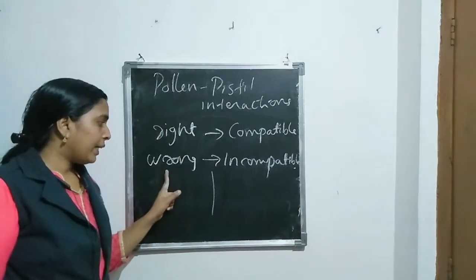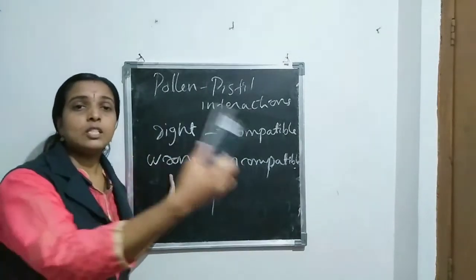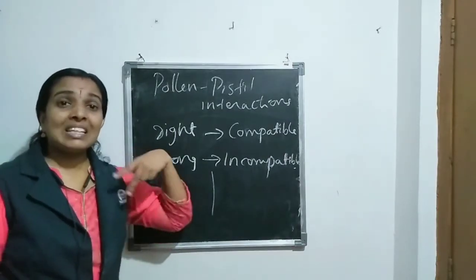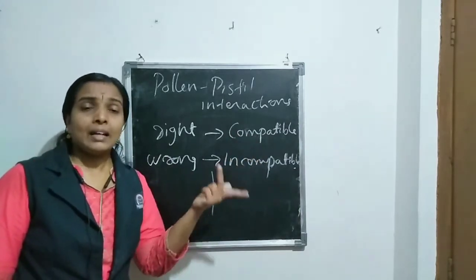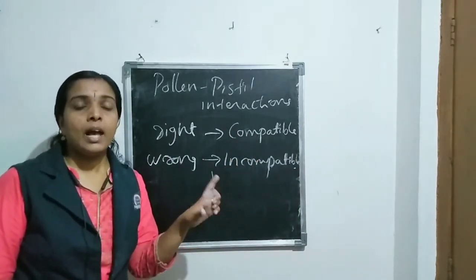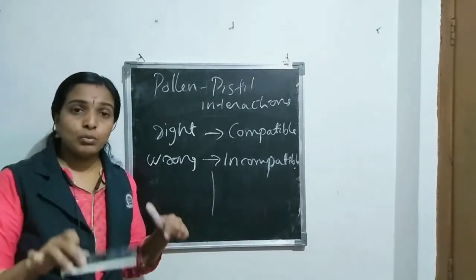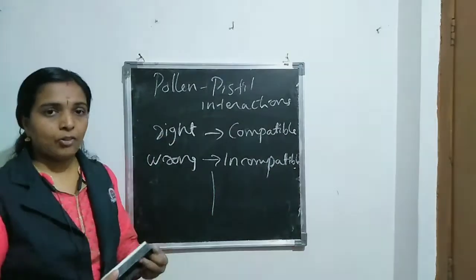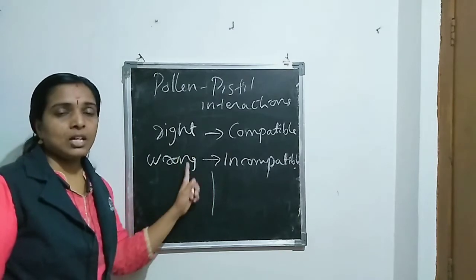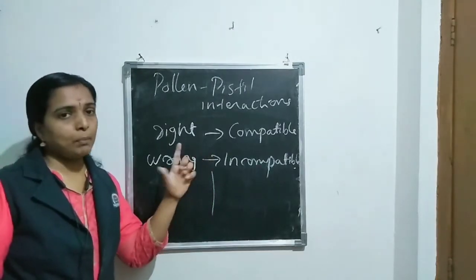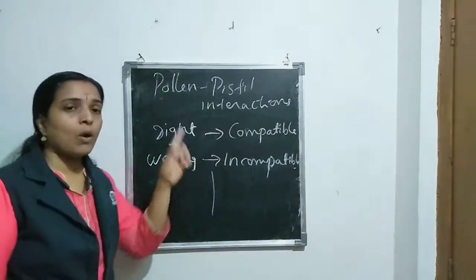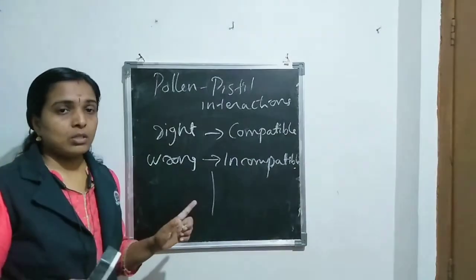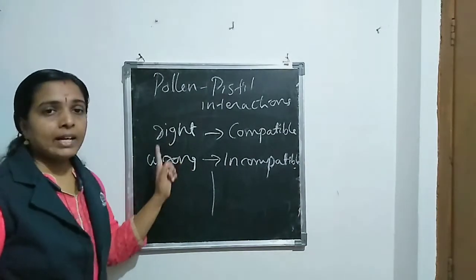If the pollen grain is a wrong pollen grain from another species, not from the same species, the pistil rejects the pollen grain. The pistil will not accept it. It does not allow pollen germination on the stigma or pollen tube growth within the style. Clear on the difference between right and wrong? If it is right, the pistil accepts the pollen grain. If it is wrong, it rejects the pollen grain and does not allow any other events.